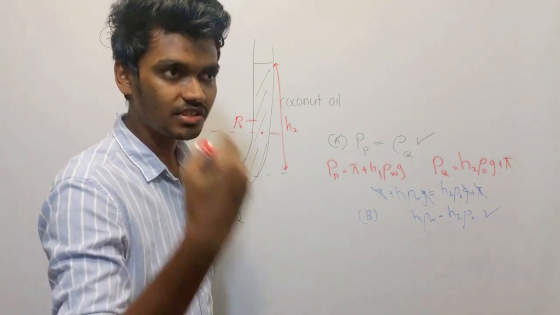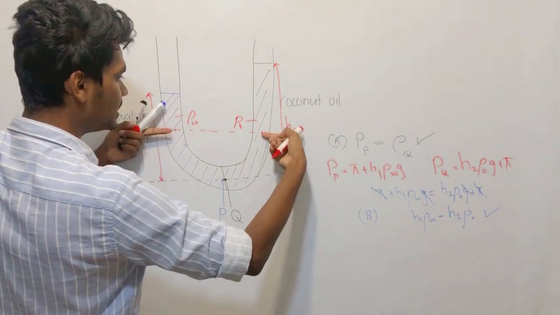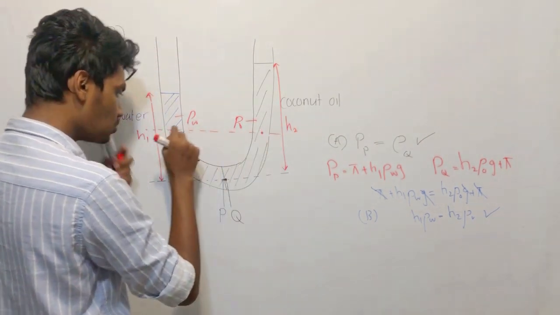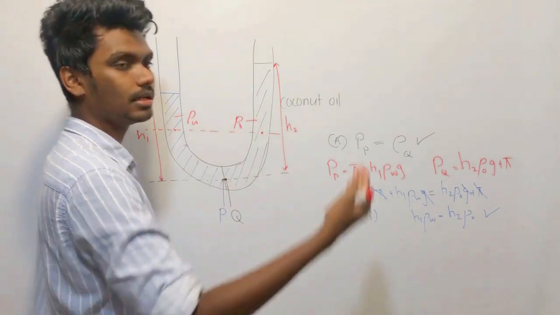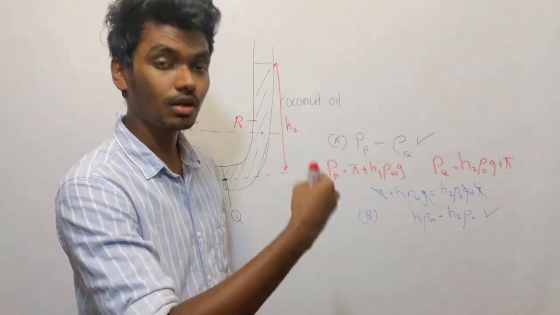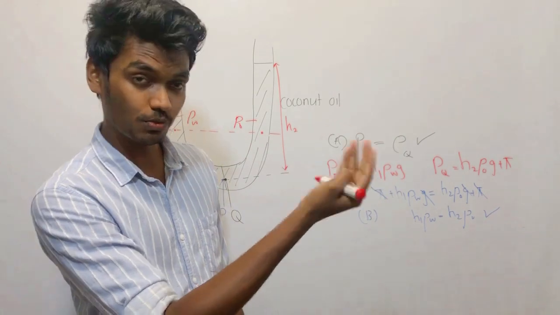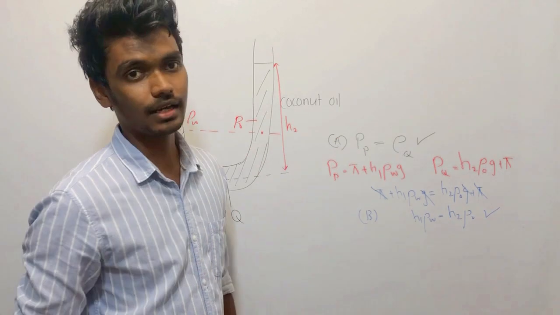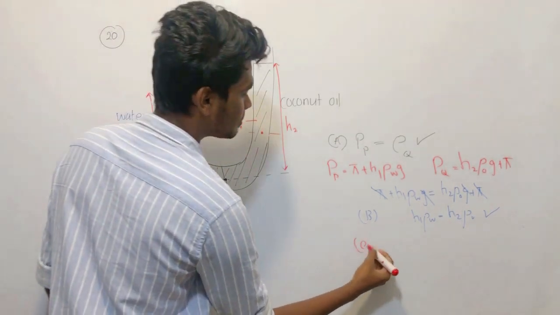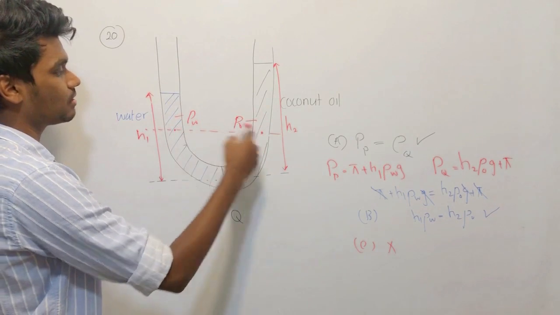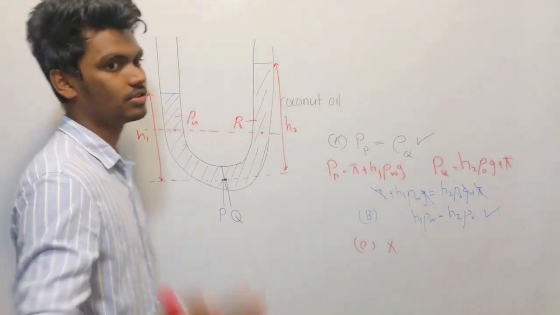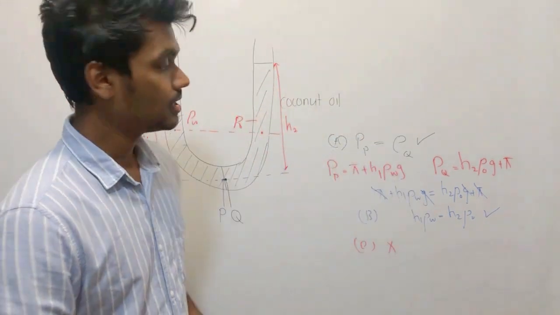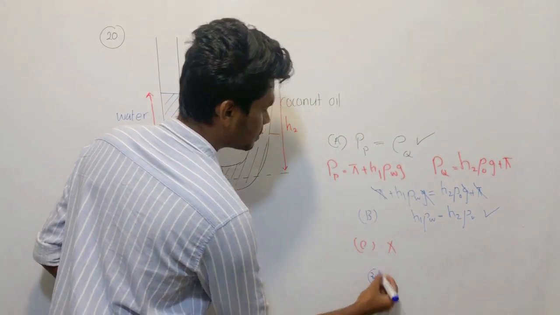You can equate the pressure only at the interface. If the interface was here, in that case you can consider these two points to be in the same liquid and equate the pressure. But here these two points are in two different liquids, and there's also no interface on this horizontal line. So the C part is not going to be true. It is wrong, the pressures are not equal. You can't equate this and this. Hope you understood. So the answer will be the third one, only A and B.